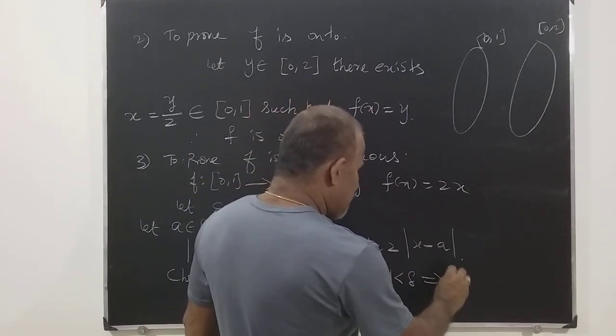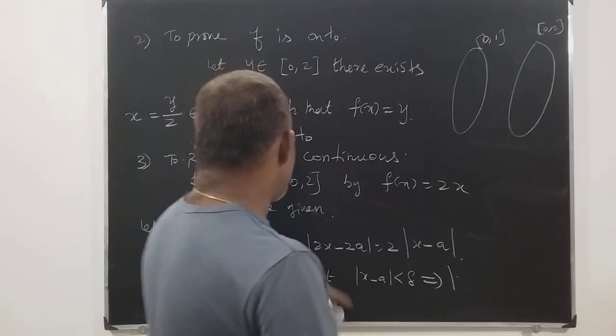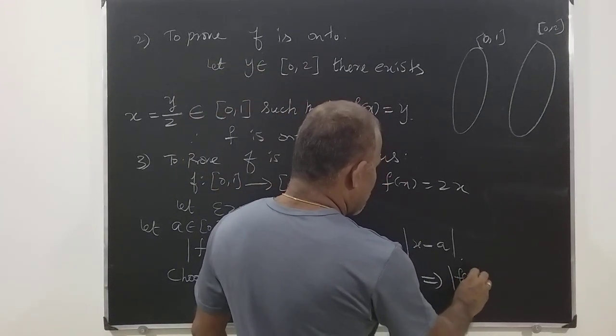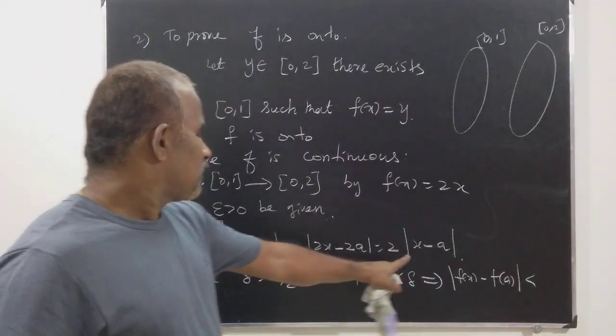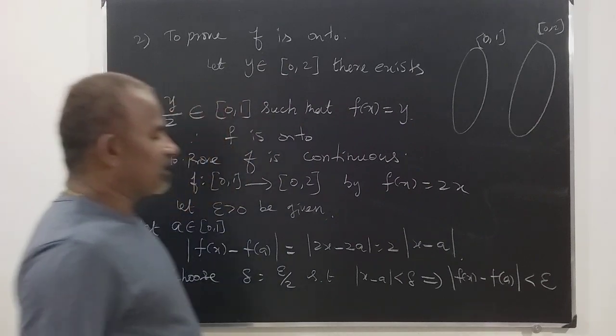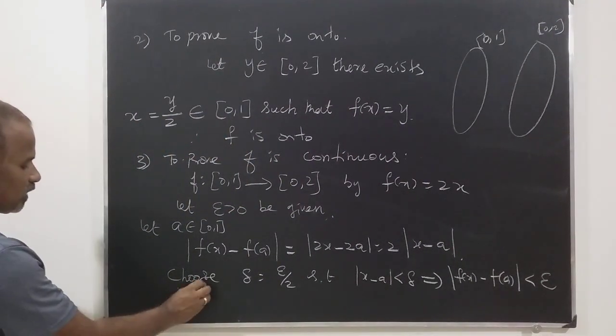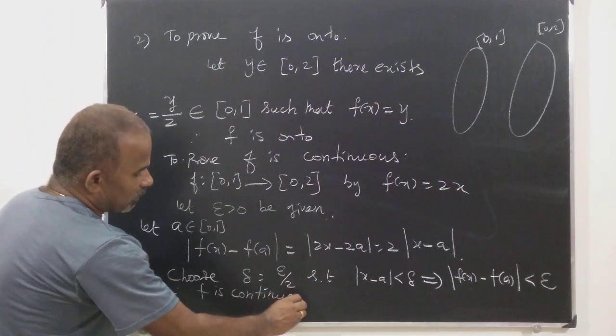This implies modulus of f of x minus f of a is less than 2 times epsilon by 2, the 2 cancels, which is less than epsilon. So f is continuous at a.